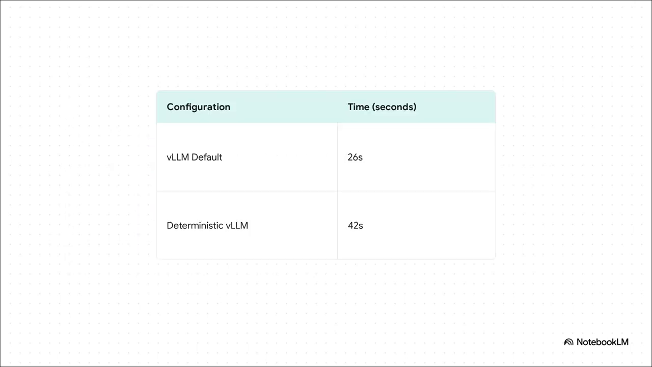But okay, what's the catch? Is it crazy slow now? Well, there is a performance cost. The deterministic version took 42 seconds to run the 1,000 requests, compared to 26 for the normal one. So yeah, it's a noticeable slowdown, but it's not a deal breaker. This fix is actually practical.